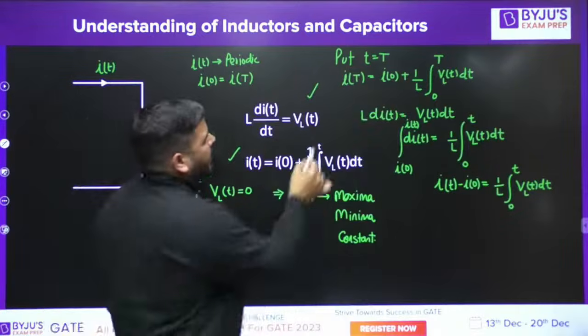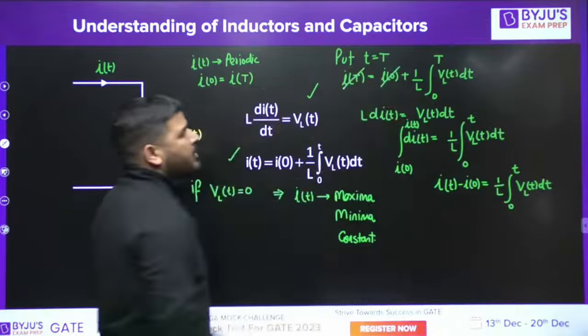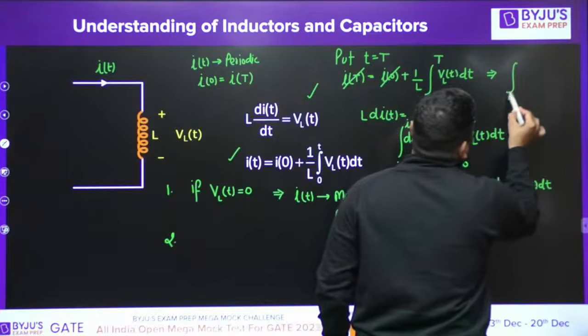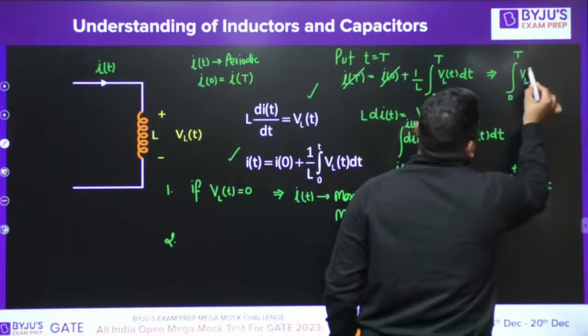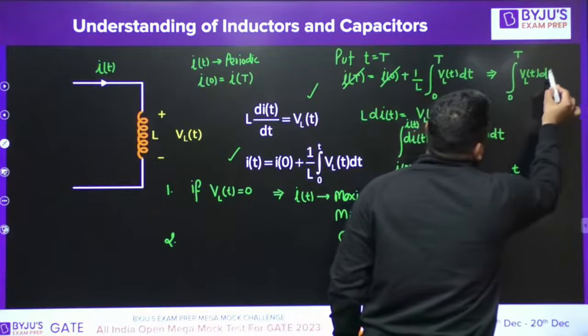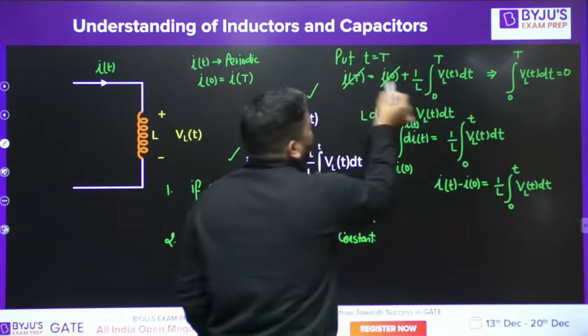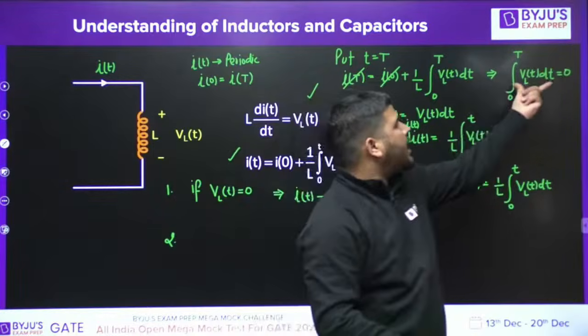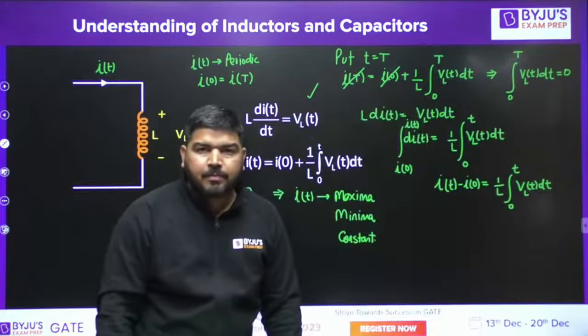Now we know that current is periodic, so I(T) and I0 cancel. From here I can say that the integral from 0 to T of V_L(t) dt is 0. It means the area under one period becomes equal to 0. Take this L on the left side and it again becomes 0. So the area under one period of inductor voltage is 0.